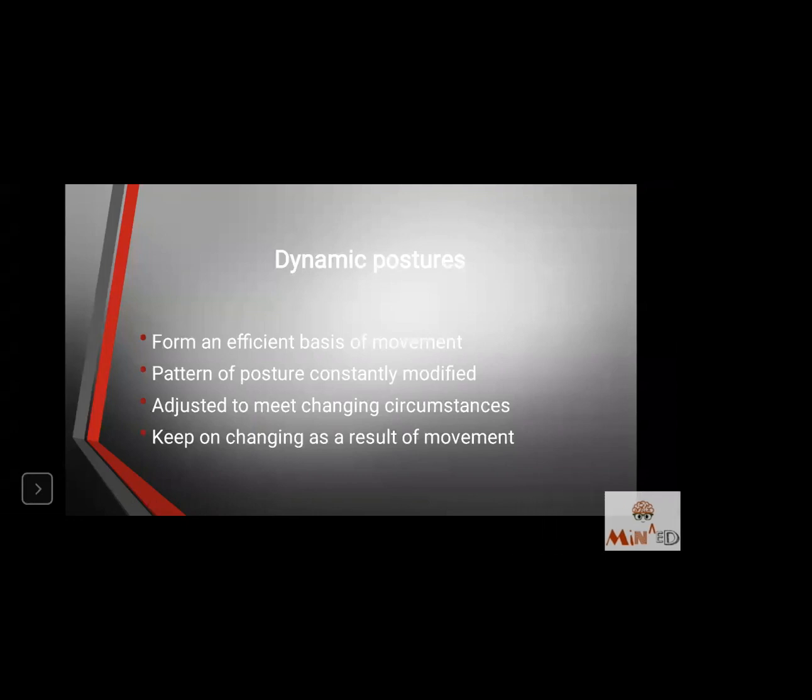Third is adjusted to meet the changing circumstances. While I'm walking and I find a manhole, I will have to jump over it. If I find a puddle, I will have to jump over it or else I will fall into it. So for jumping, that is a change that is met by our body according to the circumstances. Here, the example circumstance is a puddle while you're walking in your path. What is our adjustment? That is a bigger step or a jump. That is our adjustment. So that is a dynamic posture.